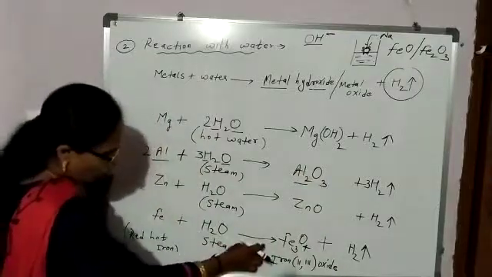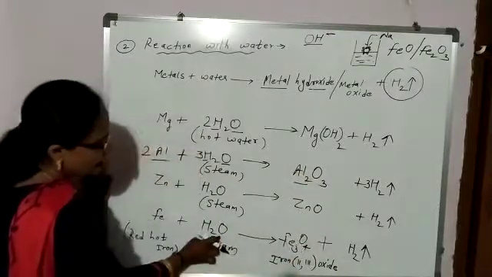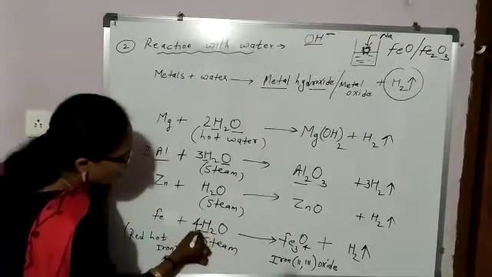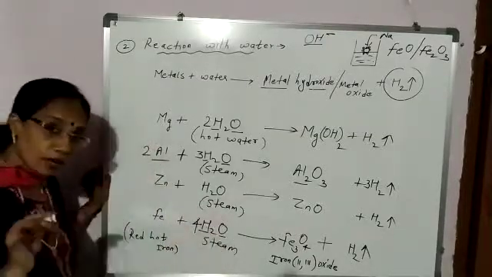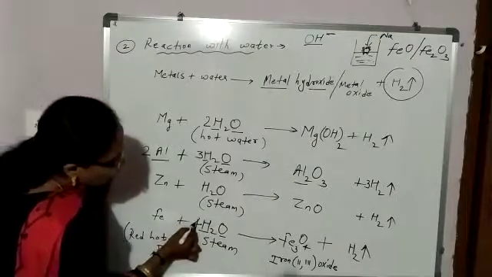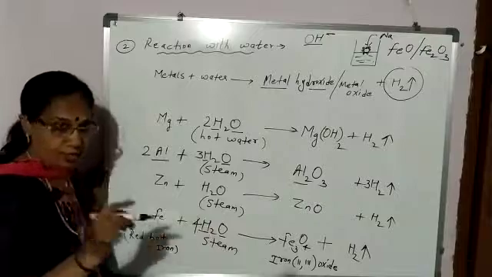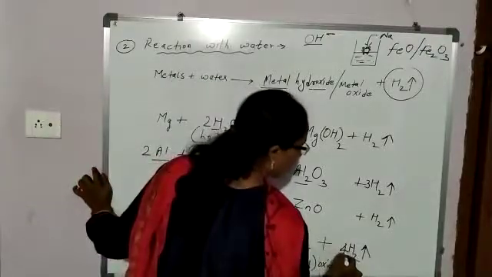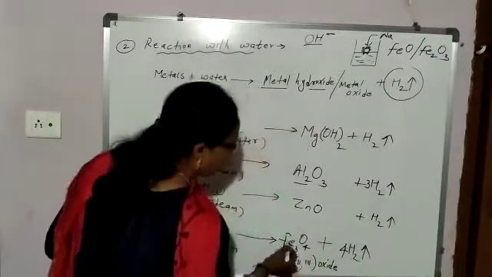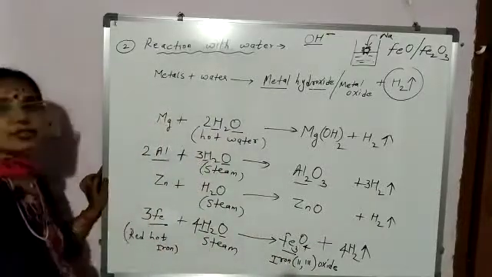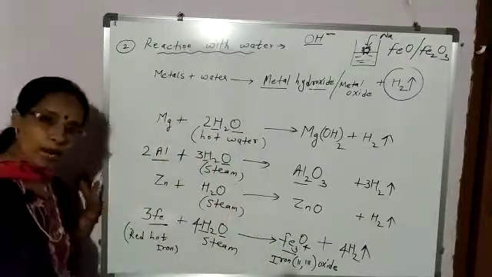How many oxygen atoms? 4. This side 1. In front you will add 4. Now this 4 is for hydrogen and for oxygen. Now oxygen becomes 4. Hydrogen, 4 2s are 8. In front you will add 4, 4 twos are 8. Iron 3, this side 1, in front you will add 3. Now the equation is balanced.